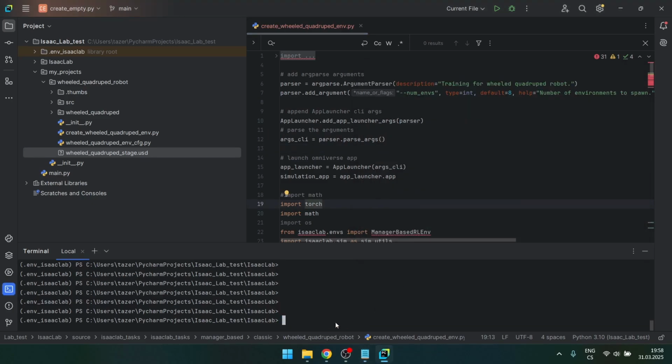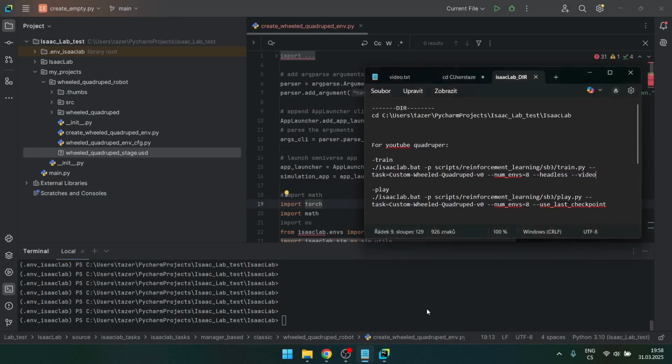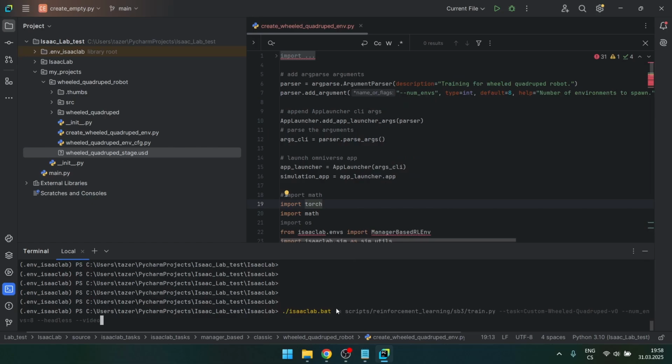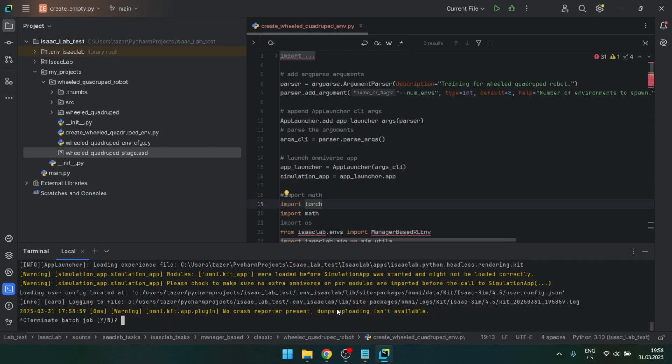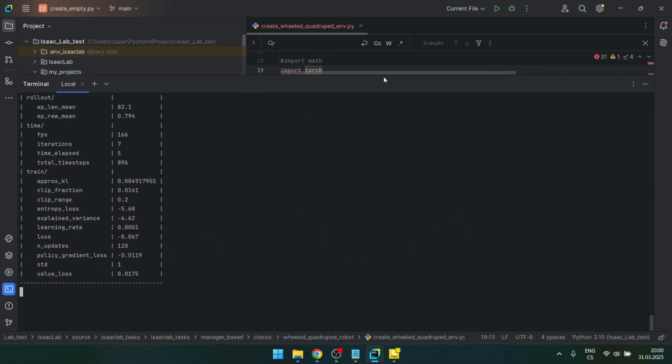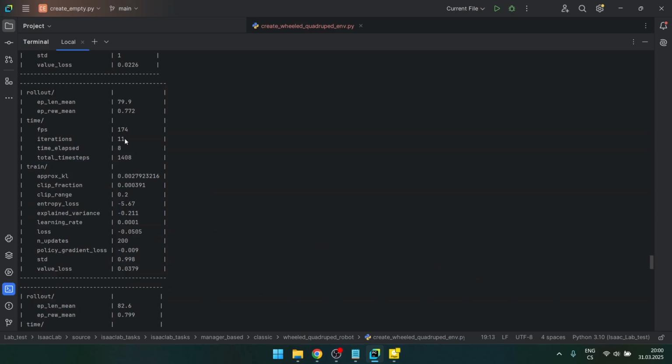So again, I typed it in the Isaac Lab directory. We just pasted the script and it started to learn. This is what it looks like when you're running the training phase. You get the iteration number, the time steps, and this is the reward function. This number, the 79.9, that's how much reward the robot is getting. The value doesn't matter itself, it just matters that it should increase over time.